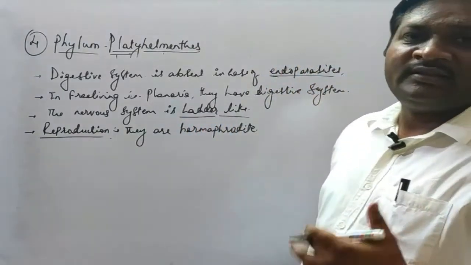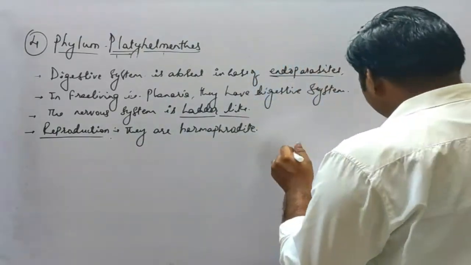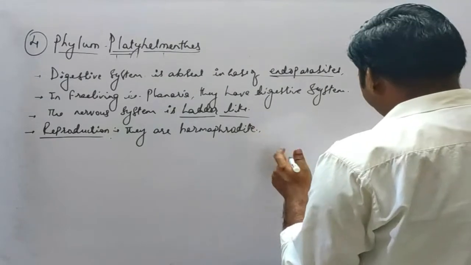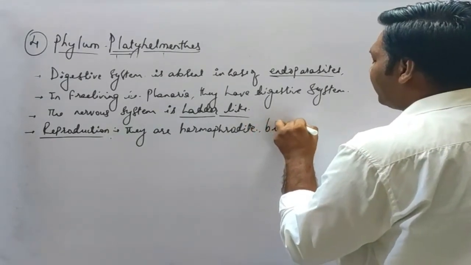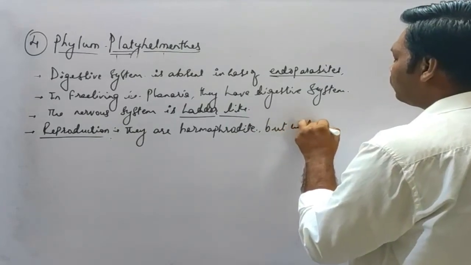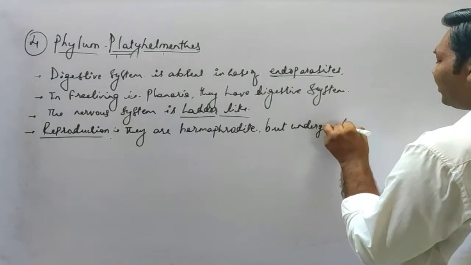Hermaphrodite means what? They have a bisexual nature. But they undergo cross fertilization.